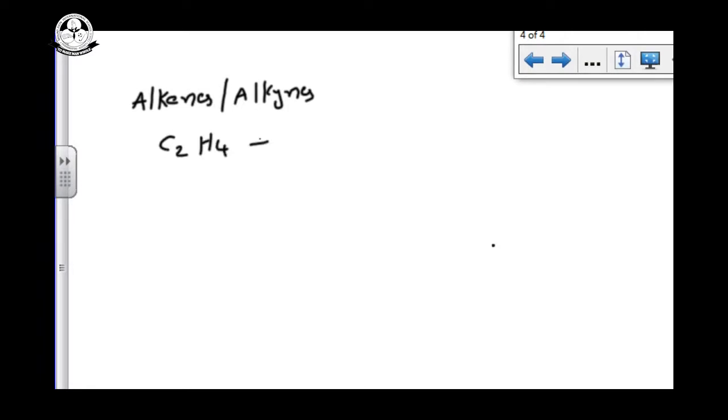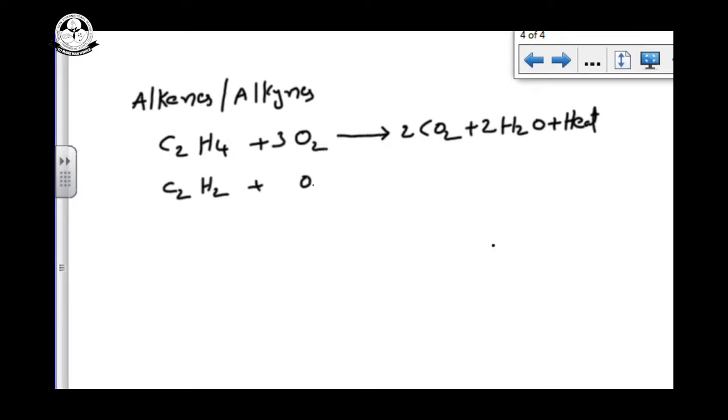Alkenes on complete oxidation give 2 moles of carbon dioxide and water, and a large amount of heat is liberated. The same for an alkyne, C2H2, on complete oxidation liberating carbon dioxide.